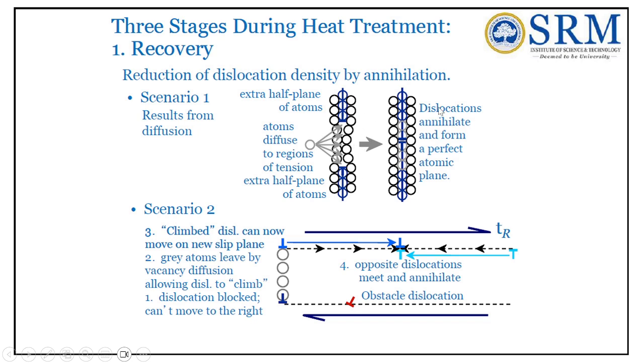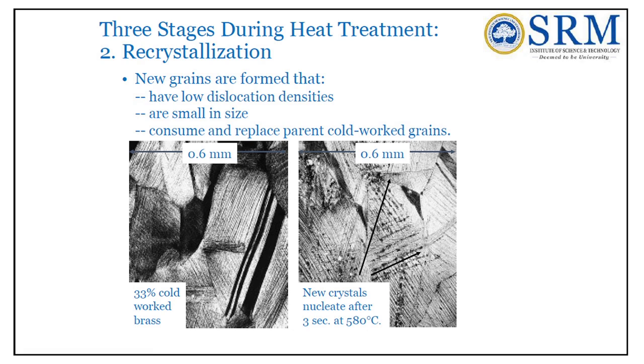Now, what happens to the dislocations during heat treatment? Dislocations annihilate and form a perfect atomic plane. After heat treatment, these atoms will expand and pave a way for the dislocations to move. You can see this is how the dislocation moves past the obstacle, and it starts to come down in a new plane. Right. So there are 3 stages during heat treatment.